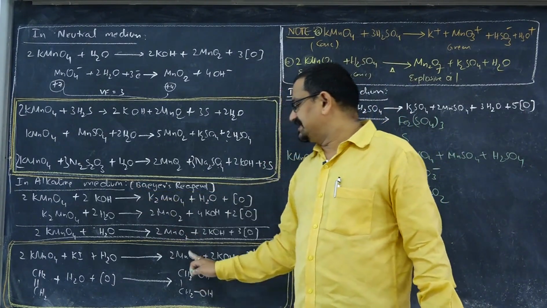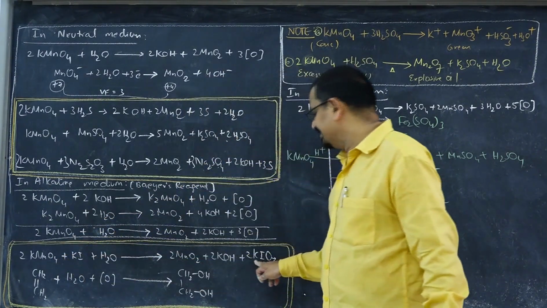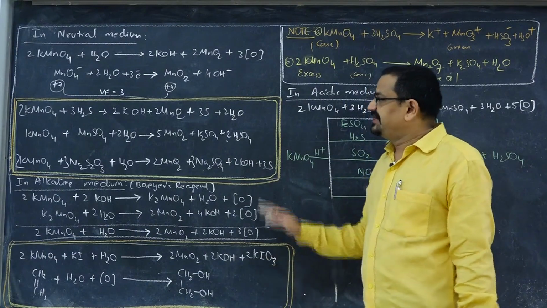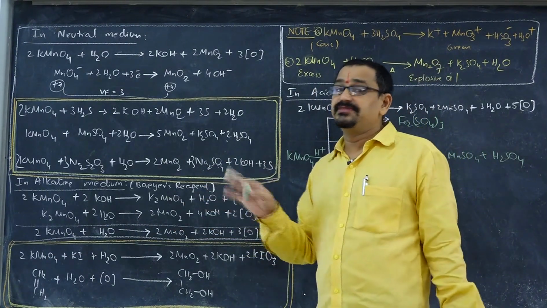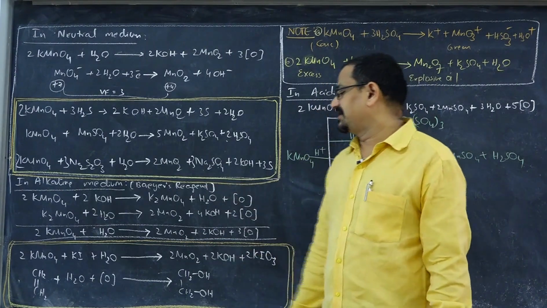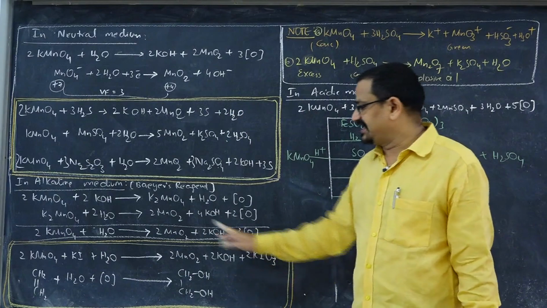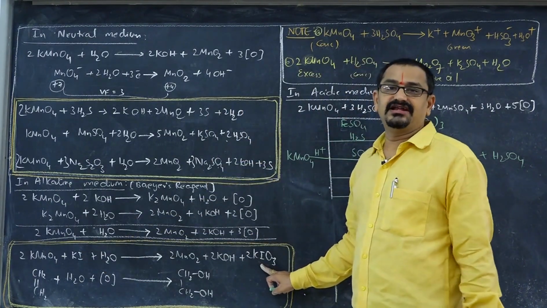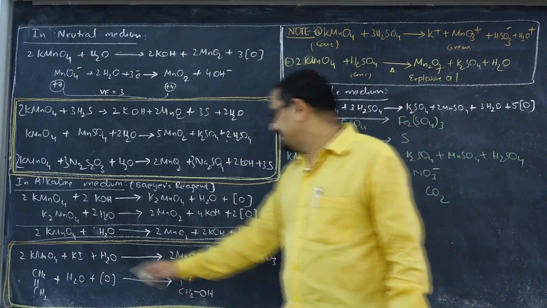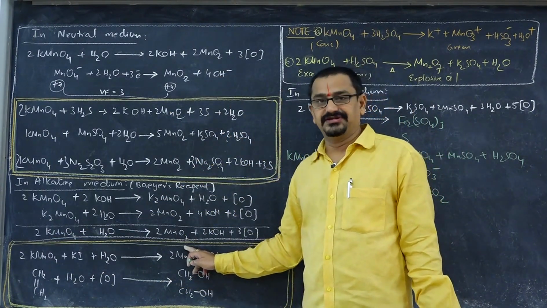Okay. Now in basic medium, some examples: potassium permanganate oxidizes potassium iodide to iodate. In particular, what is getting oxidized to what, and in which medium, is to be remembered. Potassium permanganate oxidizes potassium iodide to iodate, where iodine is changing from -1 to +5, valency factor is 6, and manganese is changing from +7 to +4, valency factor is 3.